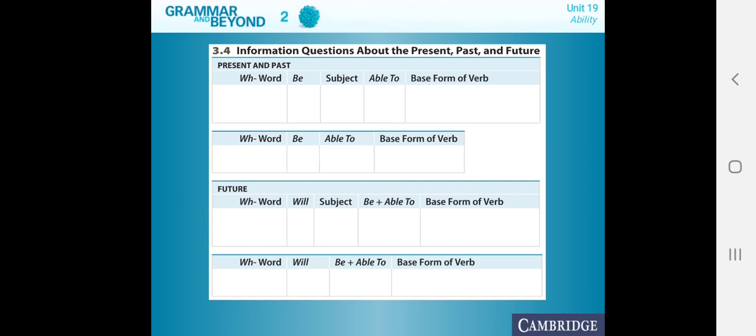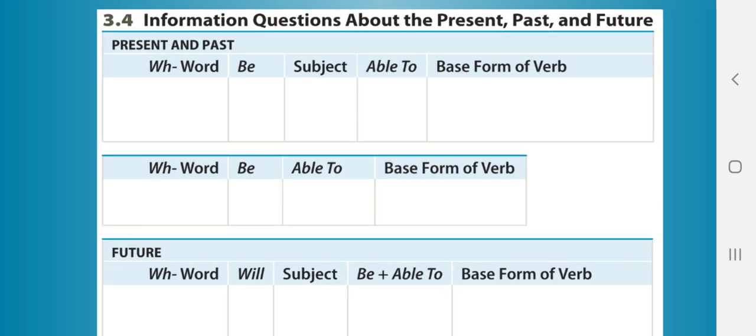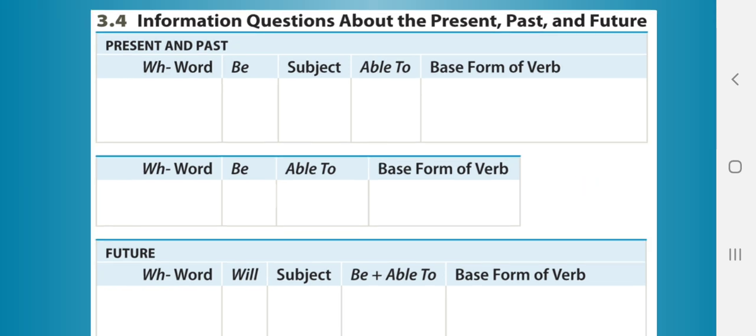First, let's start with the present, past, and future. In the present and past, basically, we're going to add a WH word at the beginning of a yes/no question. For example, I have "when" here. When are you able to go? We just have the WH word at the beginning, right?